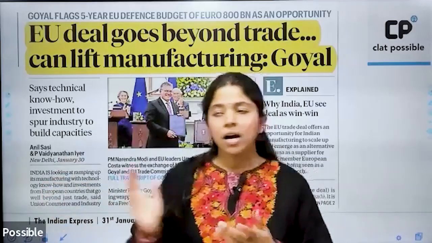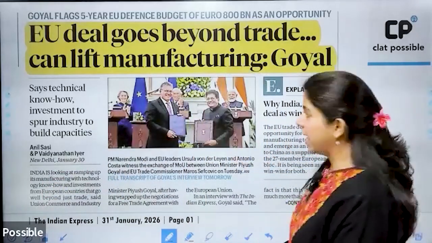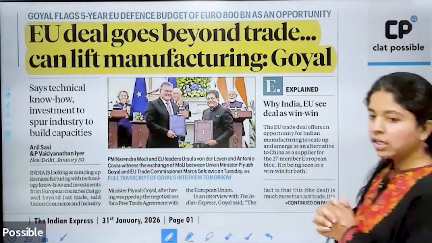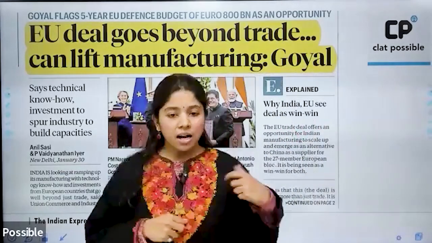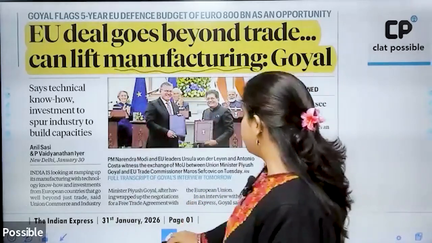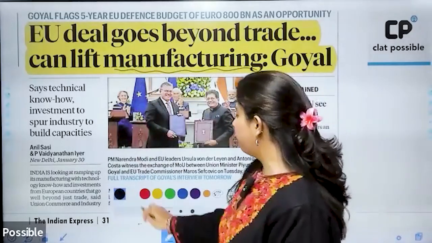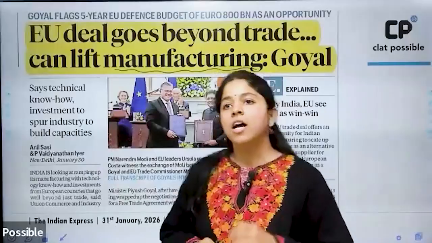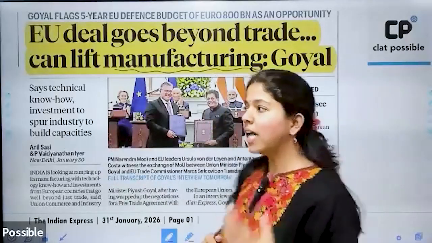All right, now coming to the major headlines for today, we have naturally the European Union coming into the picture. And along with the European Union, we have one sector which is making the headlines, and that sector is the manufacturing sector. All right. Now, what does this actually show? We have a lot of editorials in the newspaper today which focus on the manufacturing sector of India. All right. Now, what are these sectors?